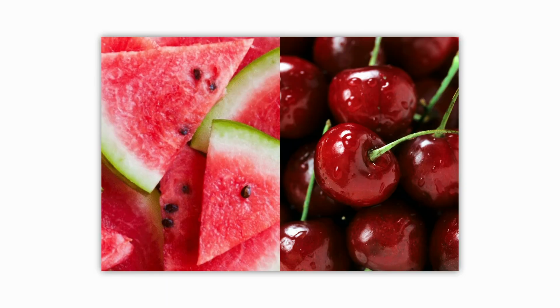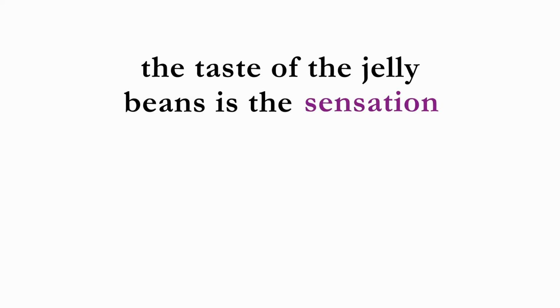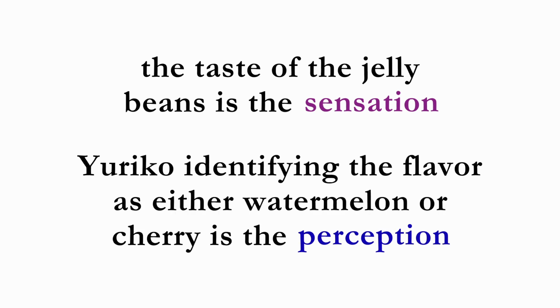In our final example, while eating pink jelly beans, Yadiko tries to figure out if the flavor she tastes is watermelon or cherry. In this example, the taste of the jelly beans is the sensation, and Yadiko identifying the flavor as either watermelon or cherry is the perception.